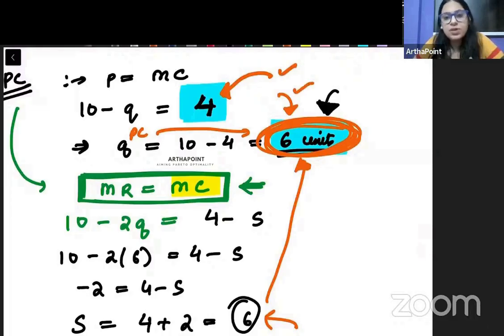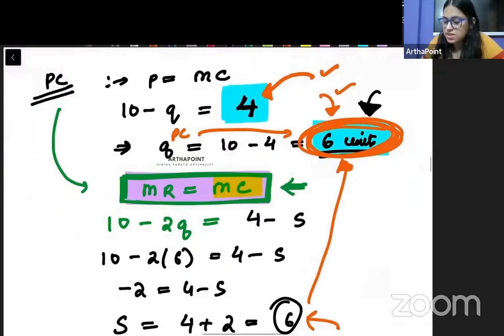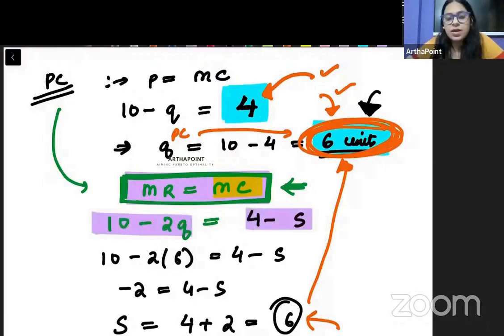But he is still a monopolist, na? So if he is a monopolist, he will still equate his MR to MC, right? He will still equate his MR to MC. So this is why we are going to equate MR to MC, and that is where I will get my condition of subsidy.